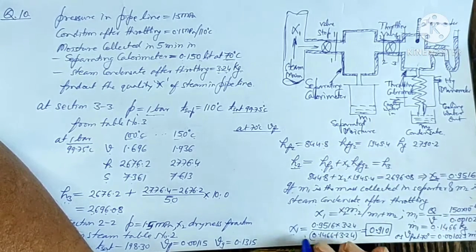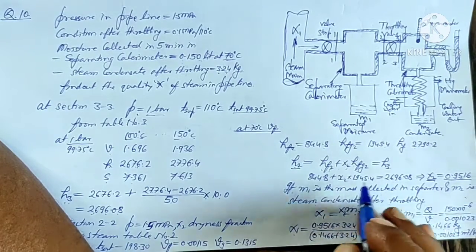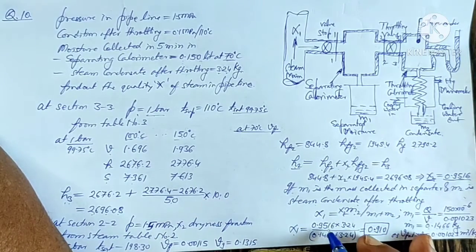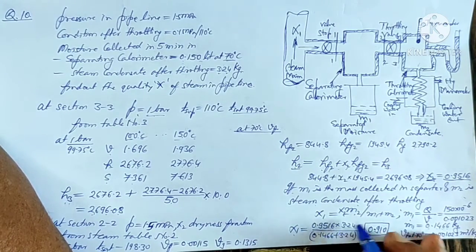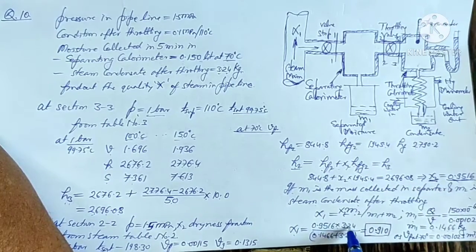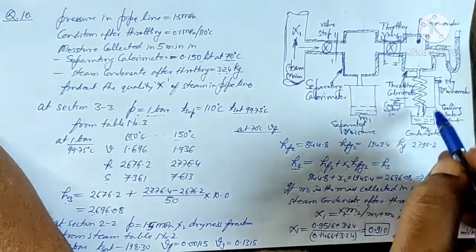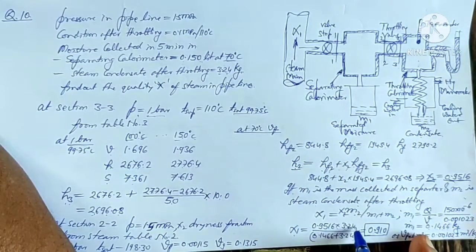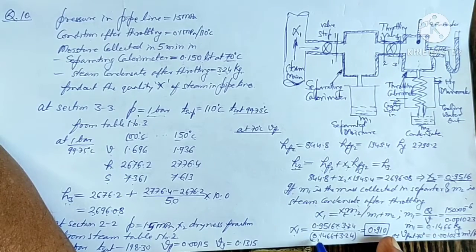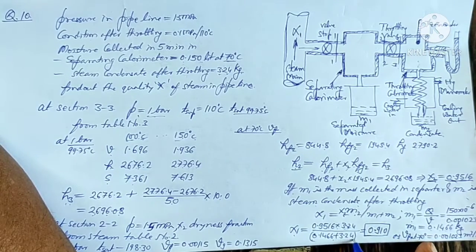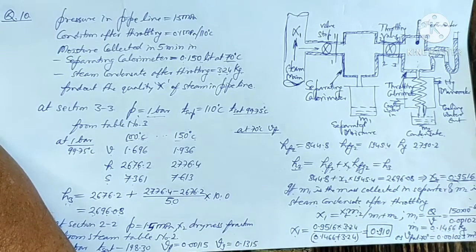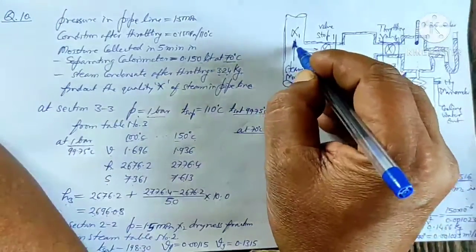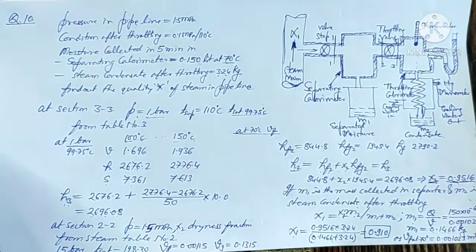So x1 will be equal to x2, which we had calculated as 0.9516, into the mass of the steam condensate, because this is the steam which is coming here and condensing, so it is 3.24, divided by 0.1466 plus 3.24 total. So this gives me x1 equals 0.910. So the quality of the steam in the steam main pipeline is 91%.